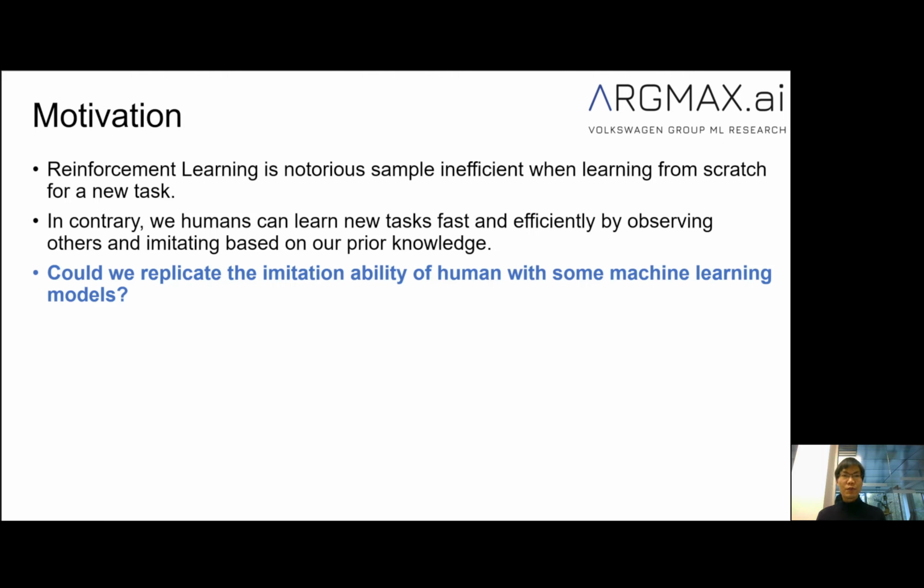Reinforcement learning has proven to be successful on many decision-making problems, but is notoriously sample inefficient when learning from scratch for a new task. On the other hand, we humans can learn new tasks fast and efficiently by observing others and imitating based on our prior knowledge. So in this work, we asked ourselves, could we replicate the imitation ability of humans with some machine learning models?